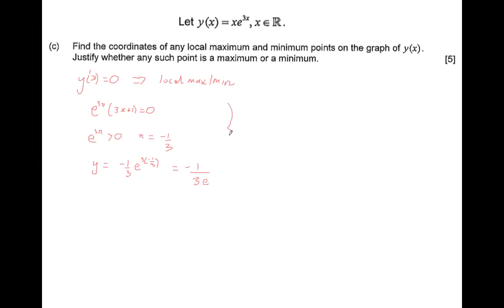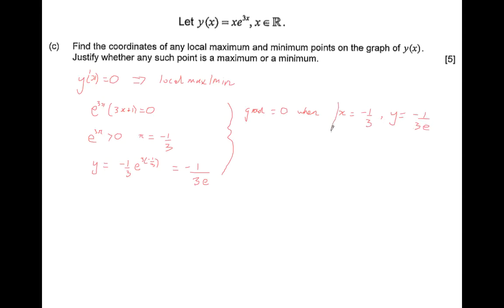So we know that the gradient equals 0 when x equals negative 1/3 and its partner y equals negative 1 over 3e.